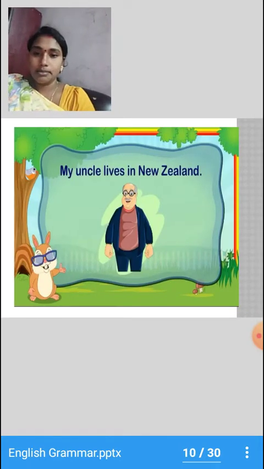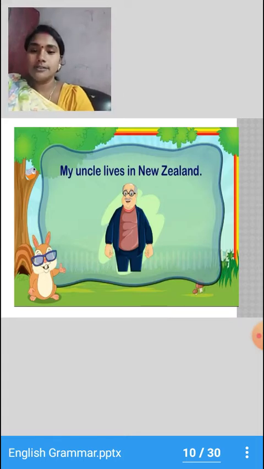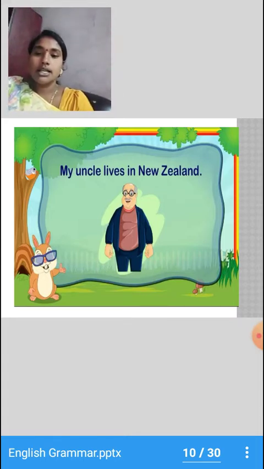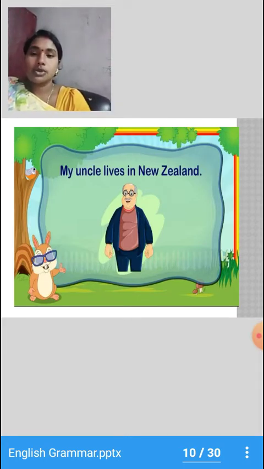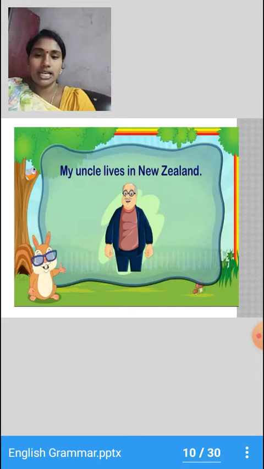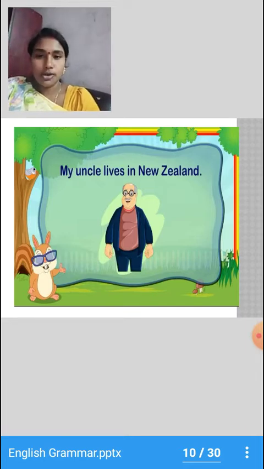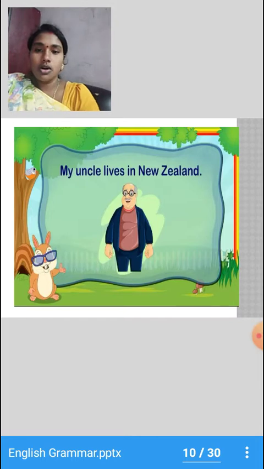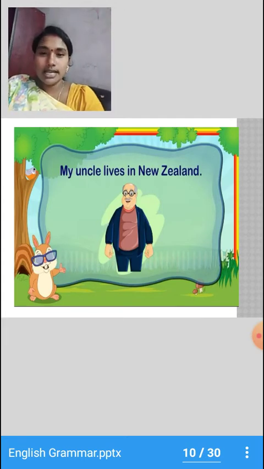Second example: My uncle lives in New Zealand. Here New Zealand is the proper noun. Why? Because New Zealand is the name of a country. What is New Zealand, children? It is the name of a country. So in this example, My uncle lives in New Zealand, New Zealand is the proper noun.